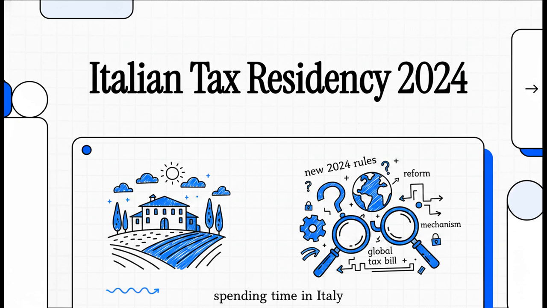Well, welcome to this explainer. Today we're going to dive deep into the brand new 2024 rules surrounding Italian tax residency. Because of a major reform, specifically Legislative Decree No. 209/2023, and some recent clarifications from the Italian Revenue Agency, the rules of the game have fundamentally changed. If you plan on spending any significant amount of time in Italy, you absolutely need to know how this works.